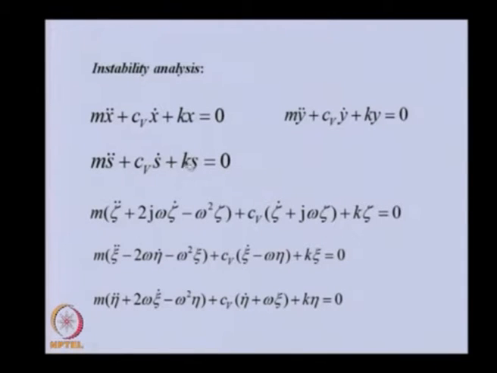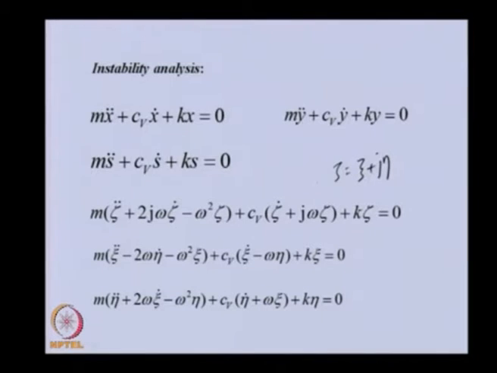Now we can substitute the transformation which we developed in the previous slides. So s double dot we obtained earlier, so this is the s double dot. S dot had 2 terms, so this is the s dot, and this is s in terms of zeta. So basically this equation of motion, after substituting the transformation, has now come into the rotating coordinate system, because here it is in terms of zeta, that is the complex coordinate in the rotating coordinate system, and zeta is defined as xi plus j eta.